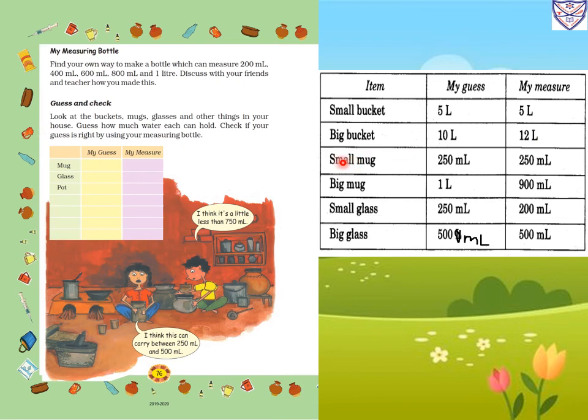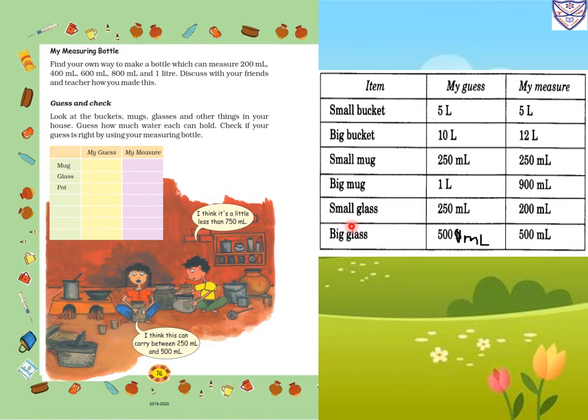Then the small mug. We are thinking it can hold 250 milliliter of water. In the same way in measurement it is also correct, 250 milliliter of water. Then the big mug, we guess it will hold 1 liter of water. When we measure, it comes to 900 milliliter of water.